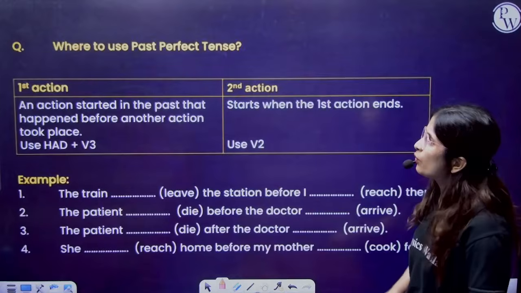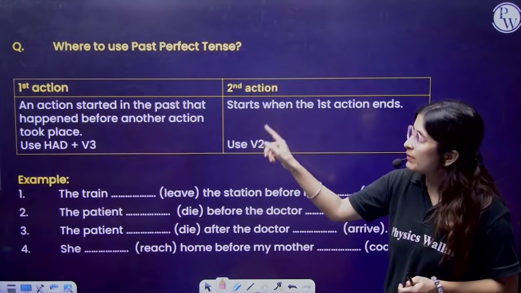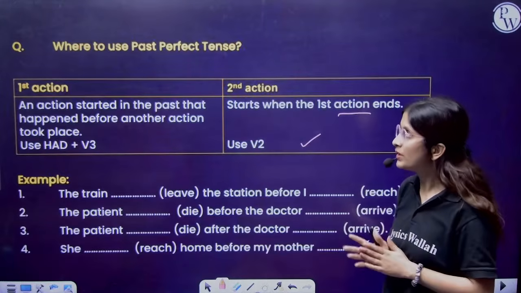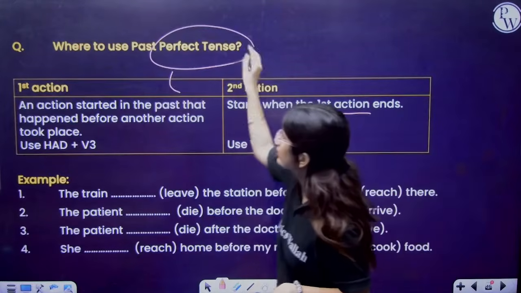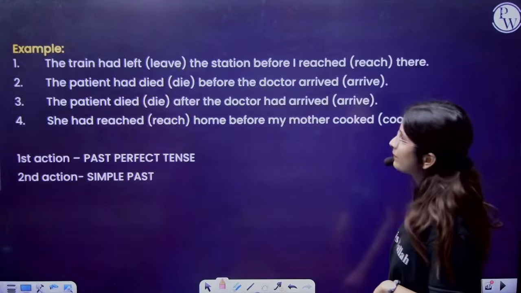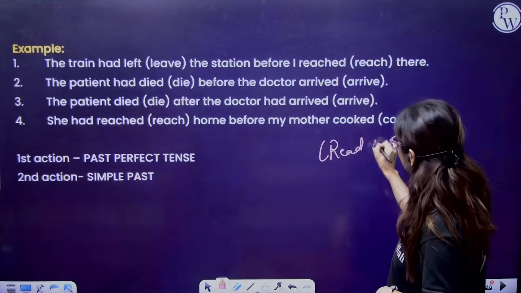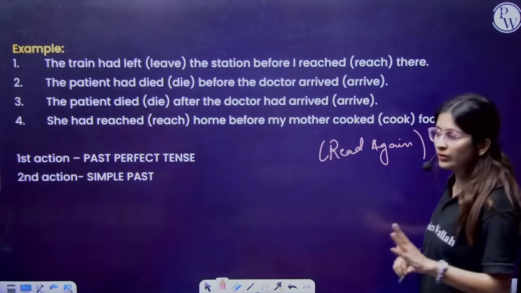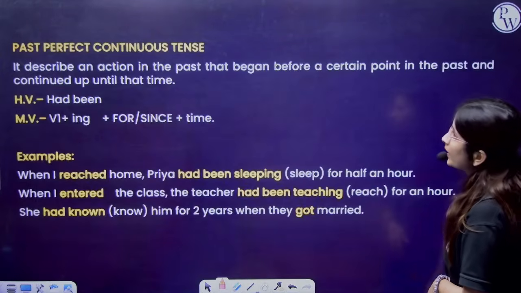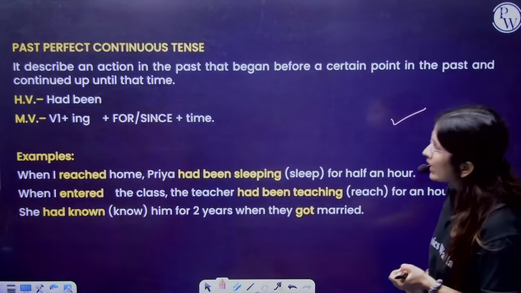Now, where to use past perfect tense? An action started in the past that happened before the other action took place: had plus main verb third form. And when the first action ends, we have to use main verb second form. We have discussed this already. Cleared. Fine. You can read this again. You can pause the video. That is why I repeated. Okay, past perfect tense, we have done this also, and I hope you don't have a problem with this.